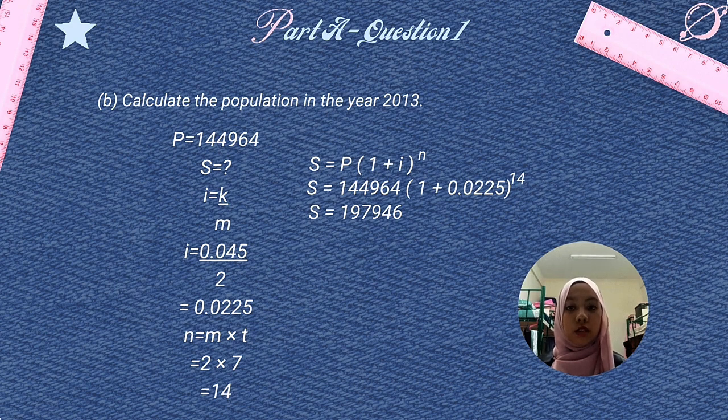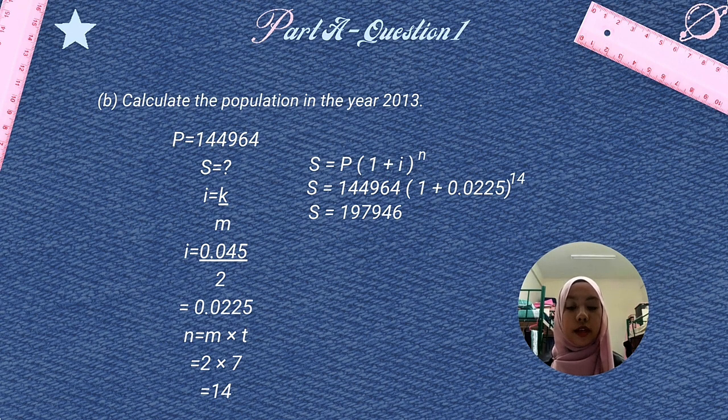So for question B, we have to calculate the population in the year 2030. So we have to find S. We have P equal 144,964 and we have i equal k over m, which is i equal 0.045 over 2, and we get i equal 0.0225. And we have n equal m multiplied by t, which is 2 multiplied by 7. And we get answer n equal 14.